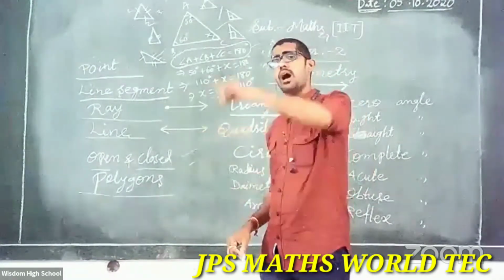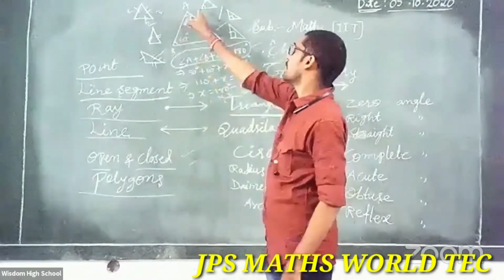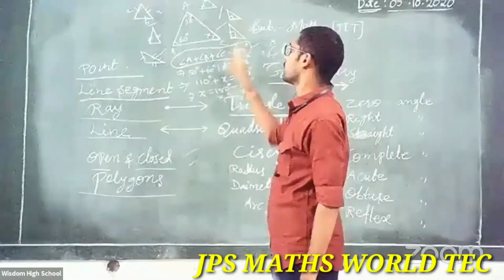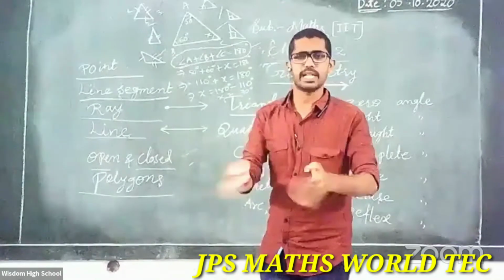In a triangle, all are acute angles, that is an acute angle triangle. In a triangle, any one angle is 90 degrees, that one is called simply a right angle triangle.